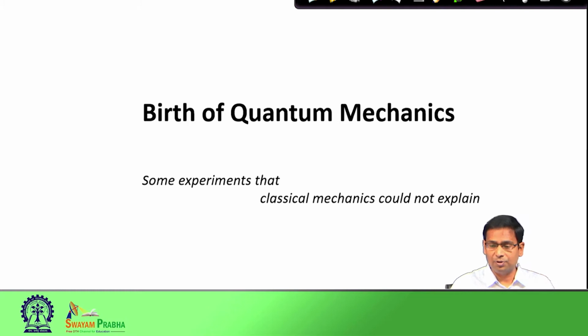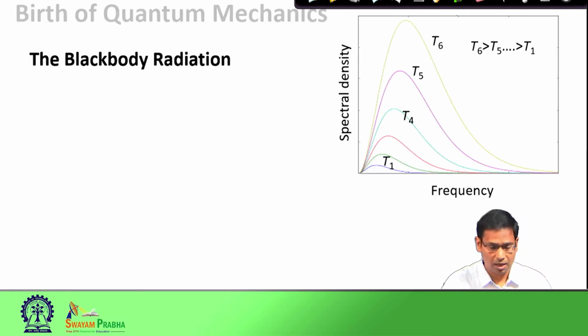Our first example is black body radiation. We all know that when we heat a substance, it emits radiation. As we keep on heating it more, the color of the radiation keeps changing. There exists an ideal body that absorbs and emits all radiations, and this ideal body is called a black body, and the radiation that it emits is called black body radiation.